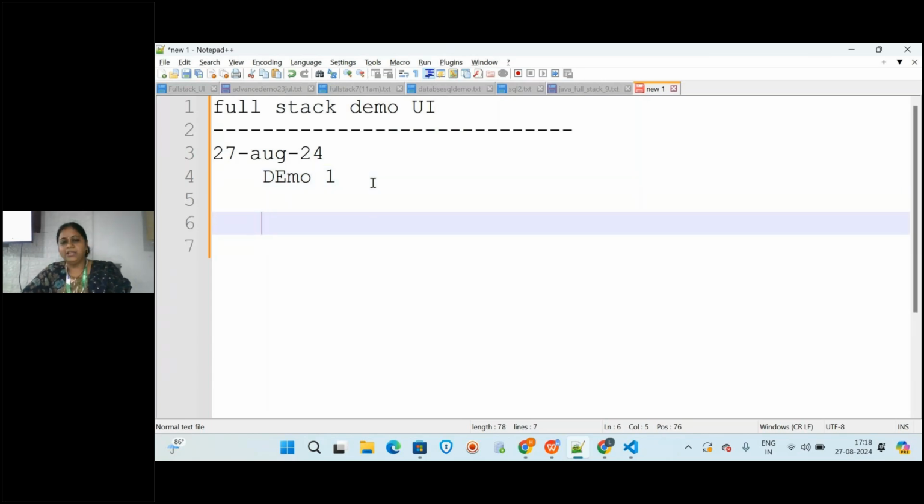Throughout the session or our trainings, I will be handling the session in English, and in between, for any technical terms or anything, I will also explain once in Telugu, just for our students' comfort level.